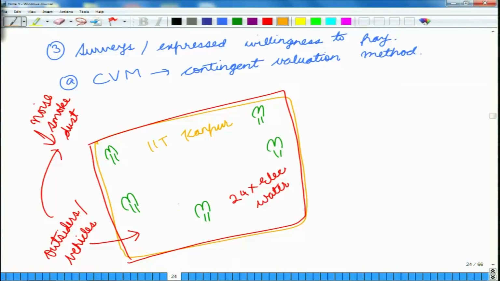And suppose there is a person who is residing in one of the apartments inside the campus.